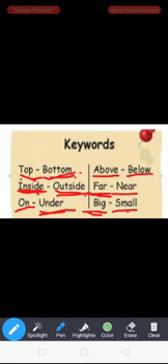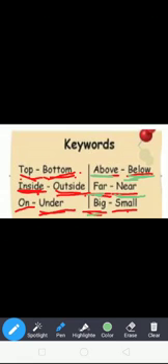Next word, above. A-B-O-V-E, above. What is the opposite word of above? Below. B-E-L-O-W, below. Next word, far. F-A-R, far. What is the opposite word of far? Near. N-E-A-R, near.